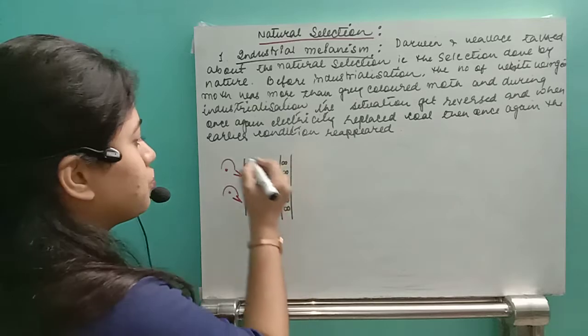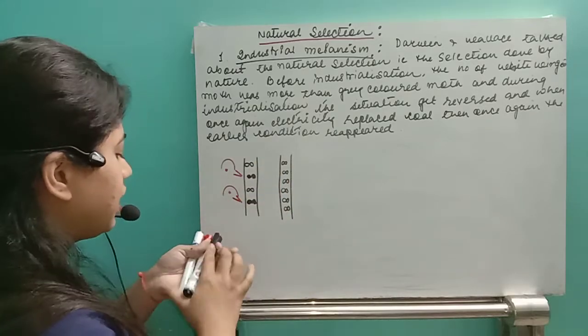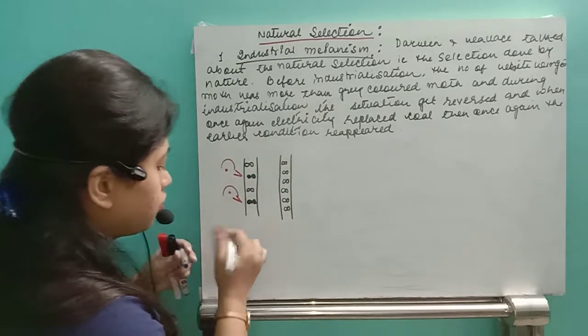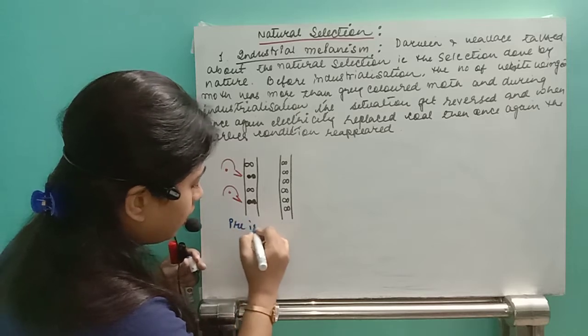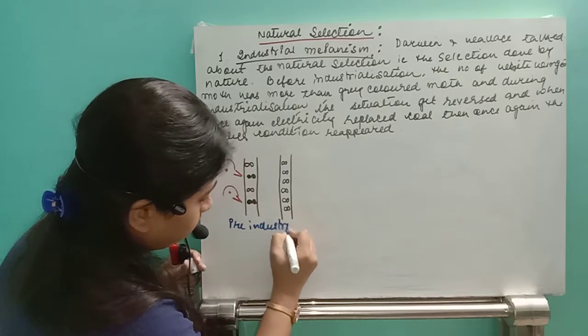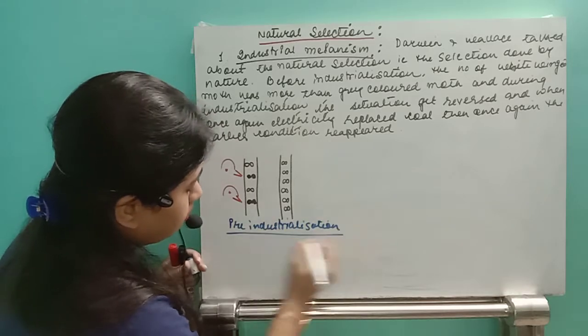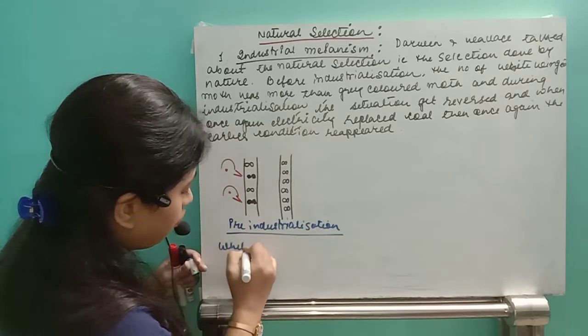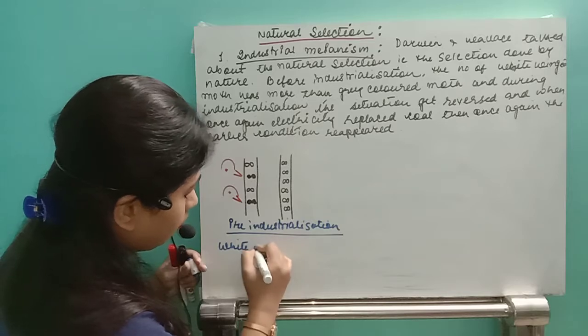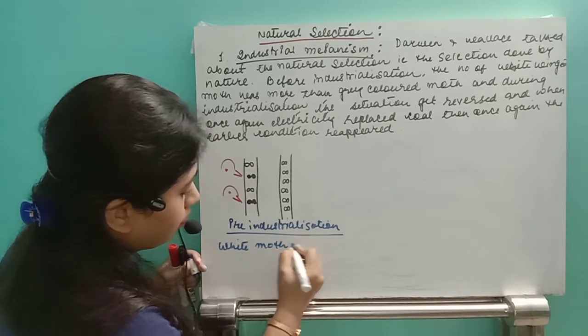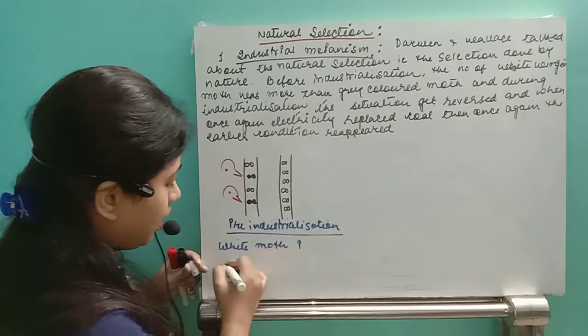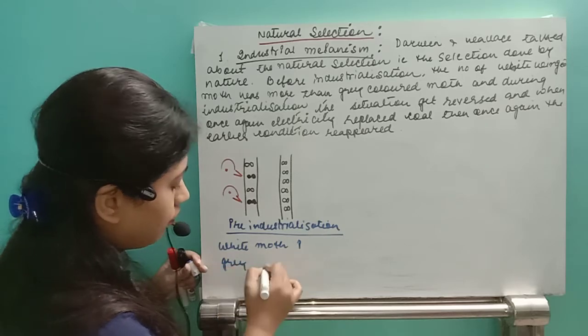Now, this is the pre-industrialization state. Before industries, what happened? The amount of white moth was very high, and the grey colored moth were very few.